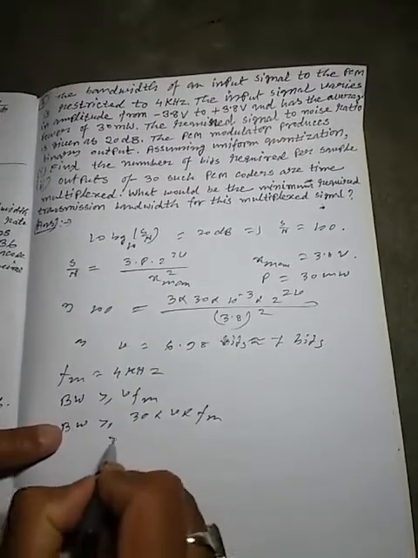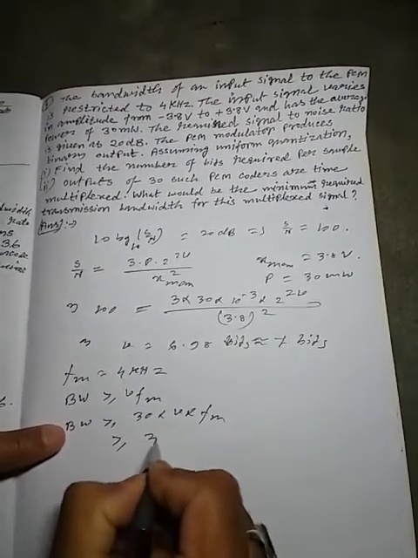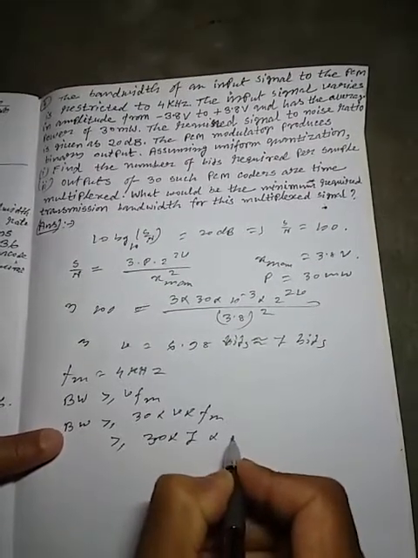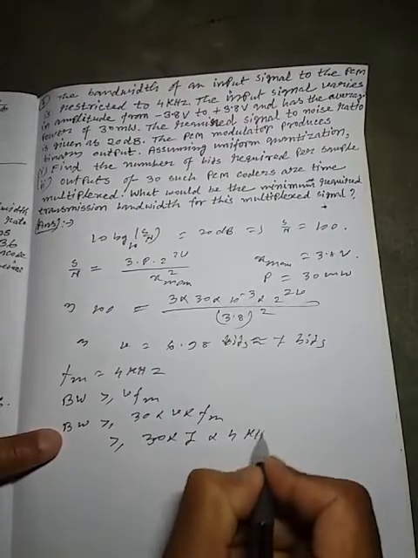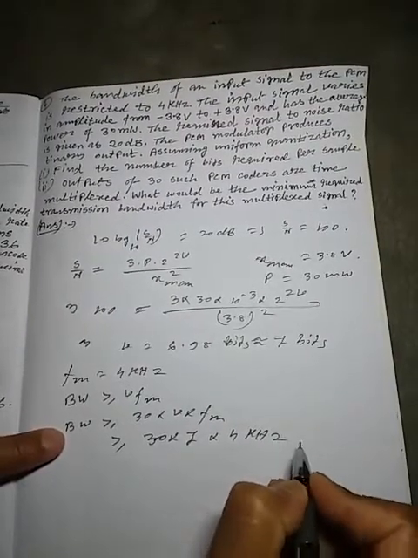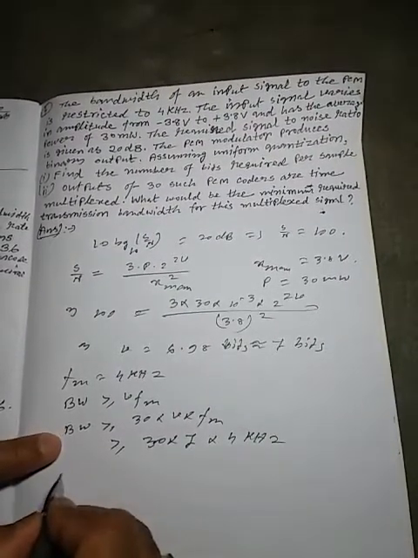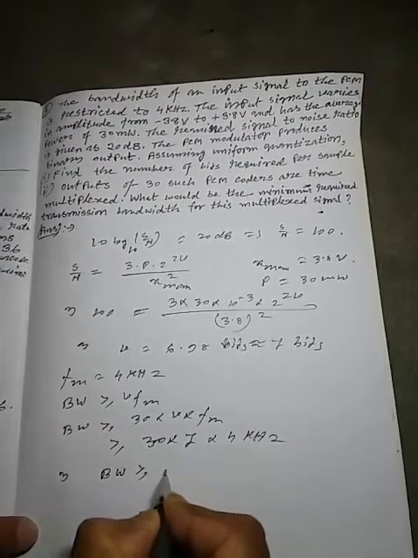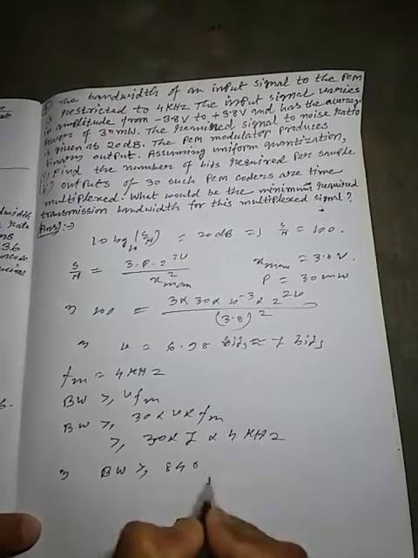So this will be greater than or equal to 30 into 7 into 4 kilohertz, right? So bandwidth greater than or equal to 840 kilohertz.